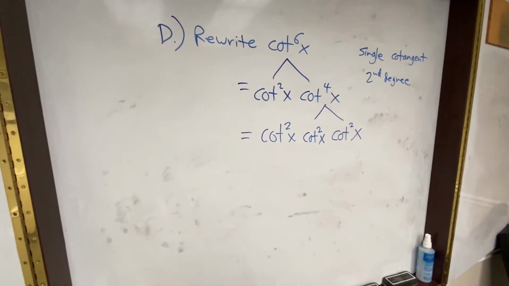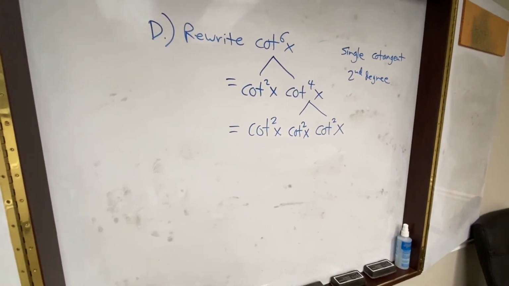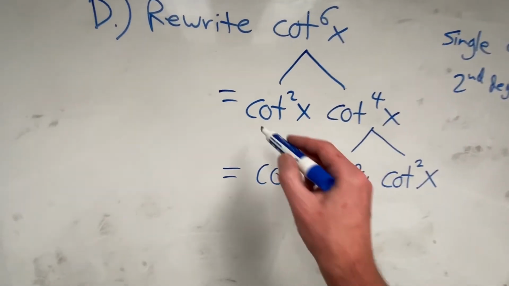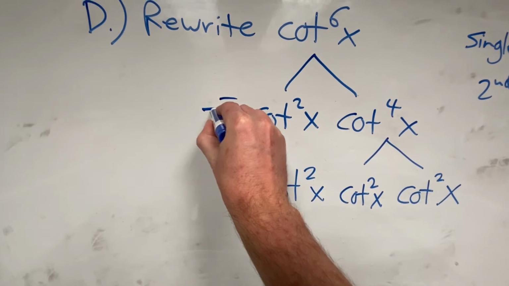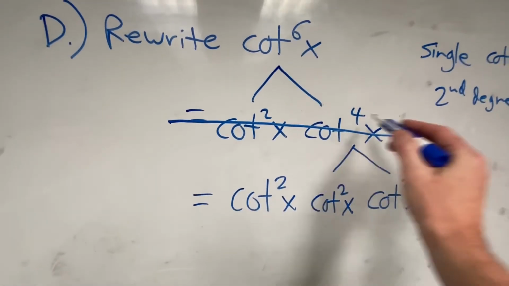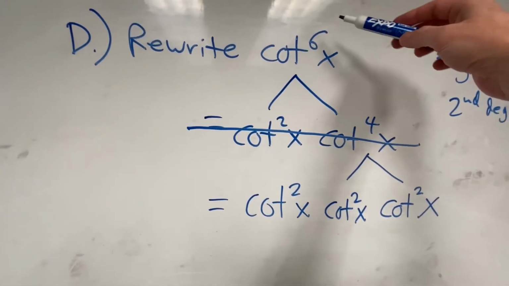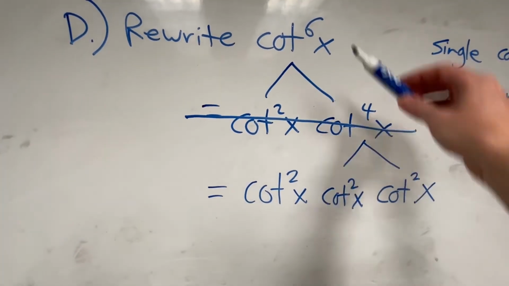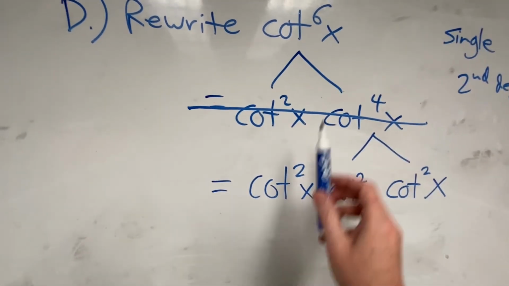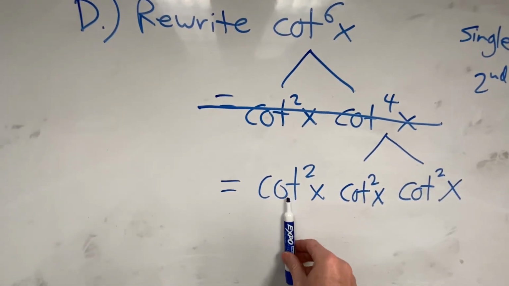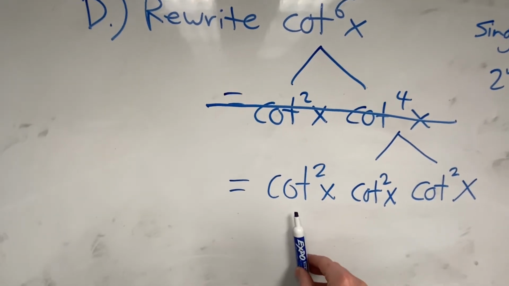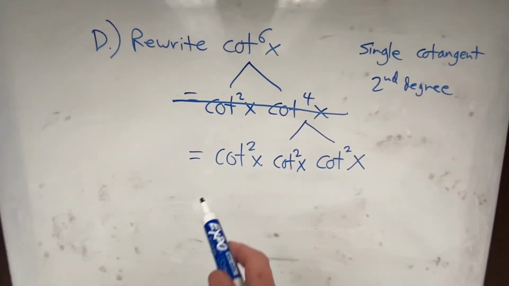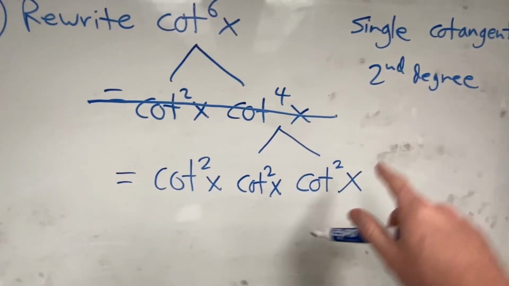Now, you're all clever. You're all doing this extra pre-cal stuff because you're trying to get ahead. So you're all very smart. A very, very advanced pre-cal and calculus student, like some of you, probably all of you, will skip this step and you'll go straight from 6 equals 2 plus 2 plus 2. So you'll save yourself a step, all right? Because we know that 6th power is made up of squared times squared times squared, just like x squared times x squared times x squared is x to the 6th. So you can immediately go to this step and have no powers higher than 2. Great.